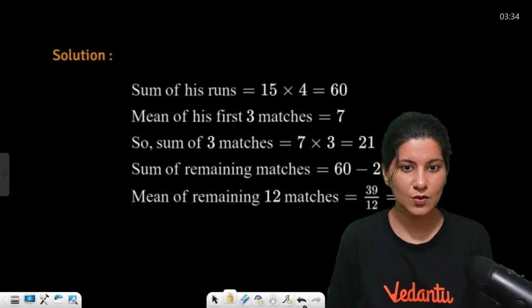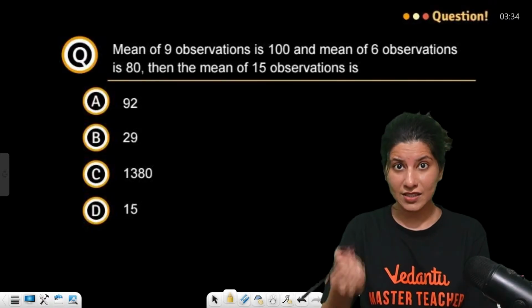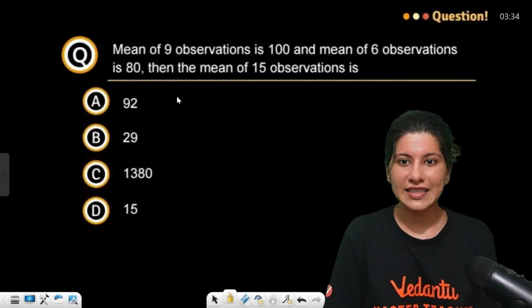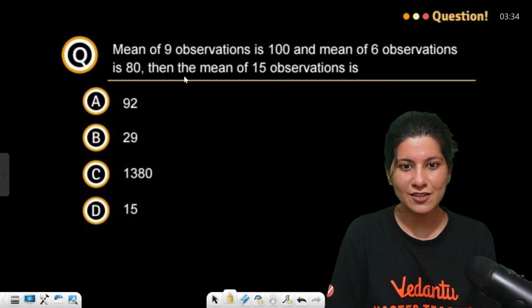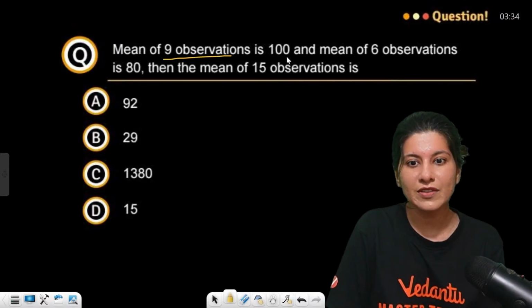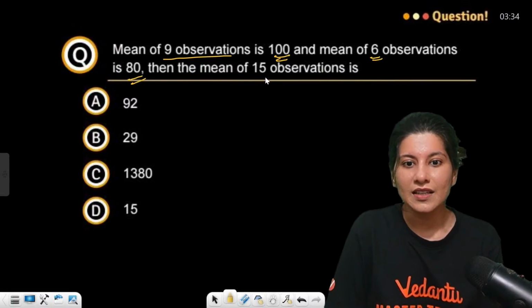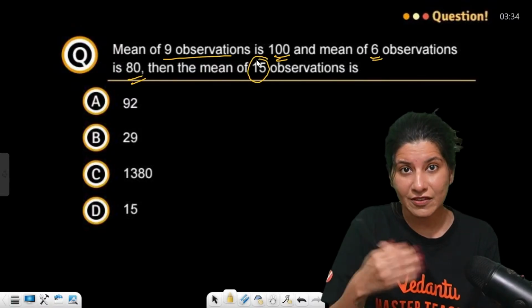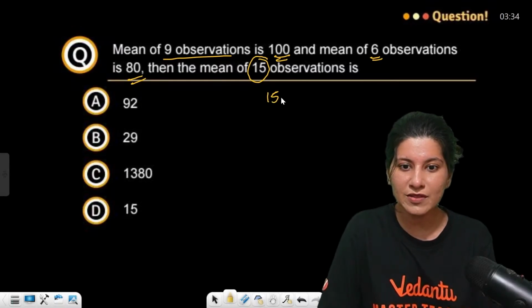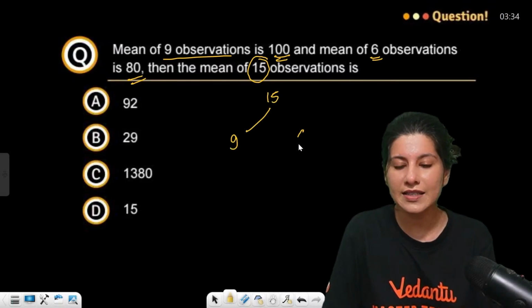All right, now the next question, on a similar tangent. The mean of 9 observations is 100. The mean of 6 observations is 80. Then what is the mean of these 15 observations, which are divided into 9 and 6?